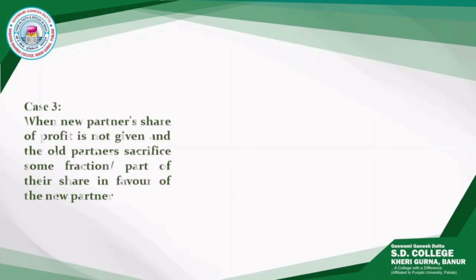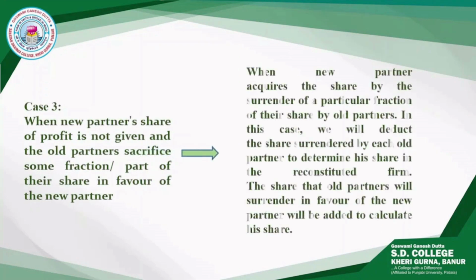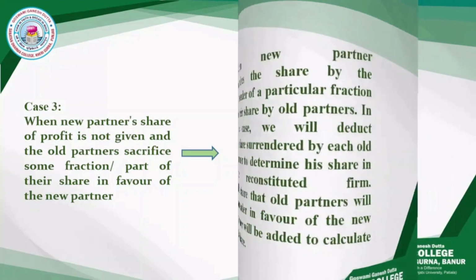And now the third case is when the new partner's share of profit is not given in the question, but the share which old partners sacrifice in favor of the new partner is given. In this case, the share that old partners render in favor of the new partner is added to get the share of the new partner. For example,